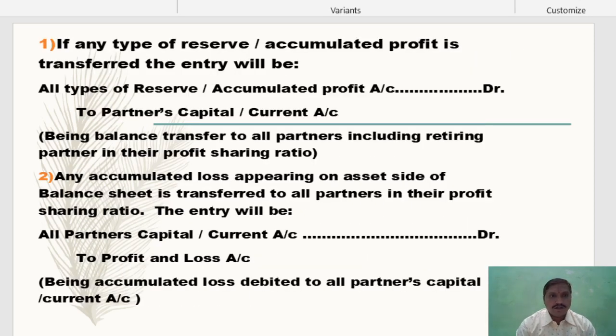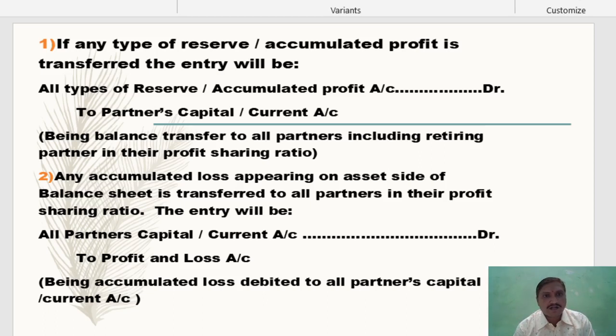If any type of reserve or accumulated profit is transferred, the entry will be as follows. We know that in the balance sheet, on the liability side, reserve or accumulated profit is a credit balance. For transfer purposes, the old balance sheet is cancelled, so to cancel the reserve balance we give effect by debiting it.